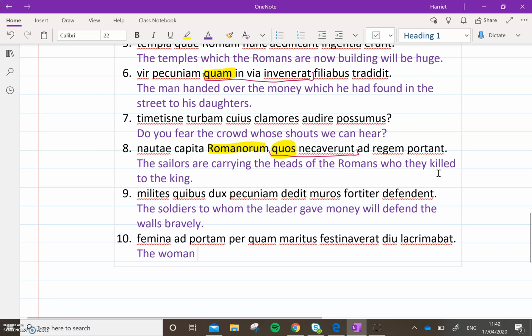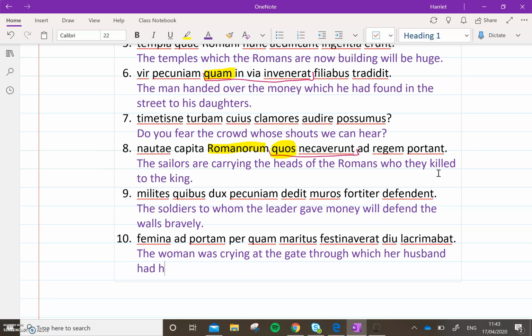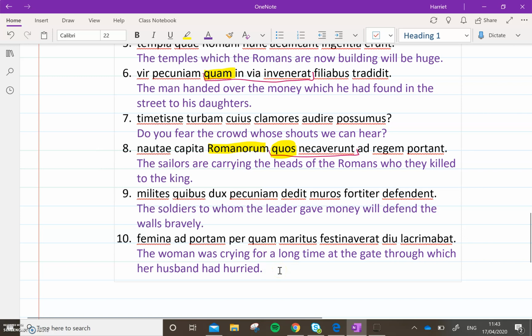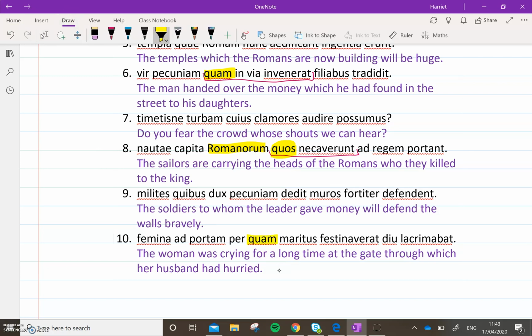Okay, the woman, ad portam, she's done something to a gate, so find the verb at the end, lacrimabat, so was crying to the gate. She's not going to be crying to the gate really, so at the gate, okay, per quam, through which, maritus festinaverat, her husband had hurried, and diu, so was crying for a long time. Okay, so here you've got quam, feminine, singular, to refer to porta.